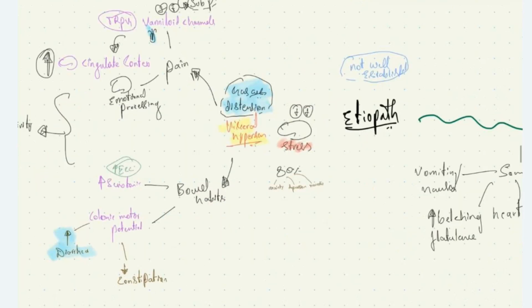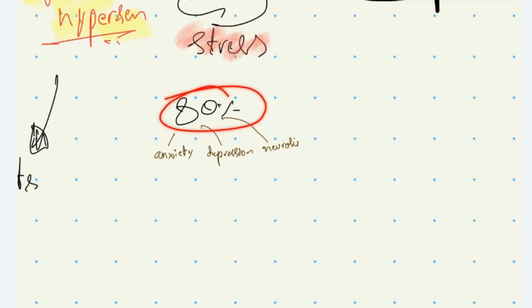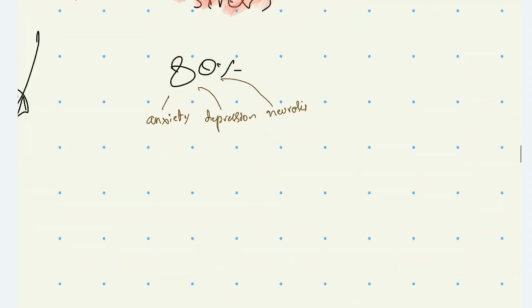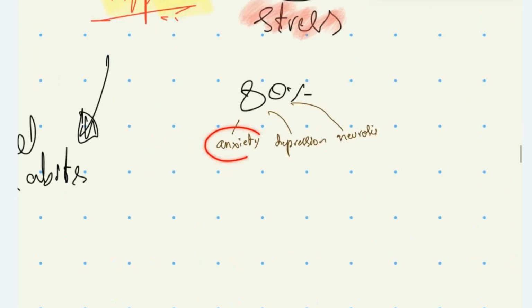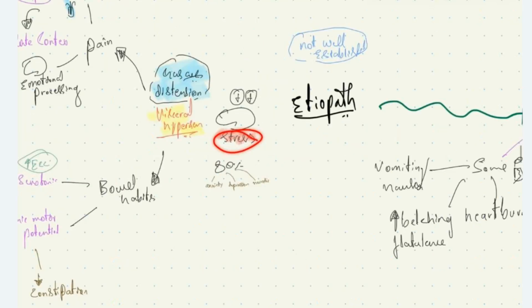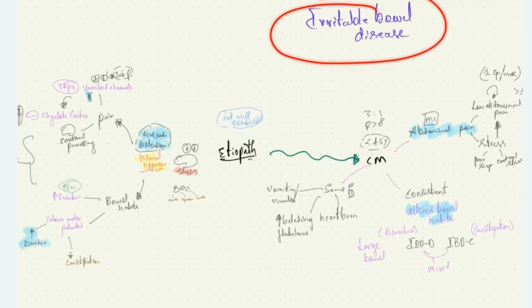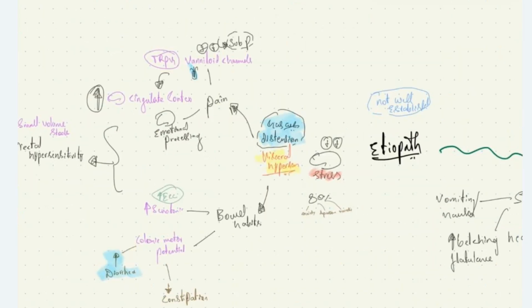The main causative factor is stress, which causes visceral hypersensitivity of the GIT due to gut-brain axis impairment. Please note, in 80% of patients with irritable bowel disease, we have associated anxiety, depression, and neurosis. So, stress has been strongly associated with irritable bowel disease. Due to impaired gut-brain axis, there is visceral hypersensitivity, meaning the GIT is hypersensitive to gas accumulation and distension, causing abdominal pain.